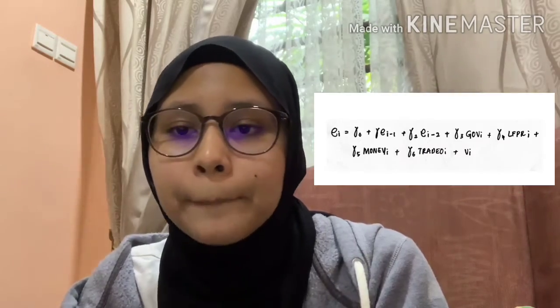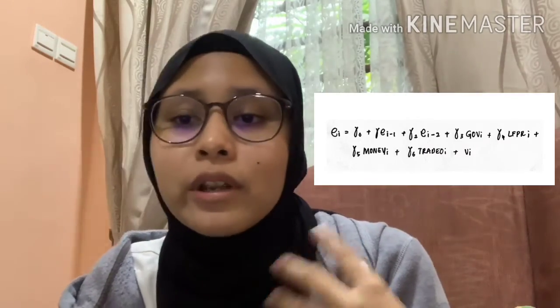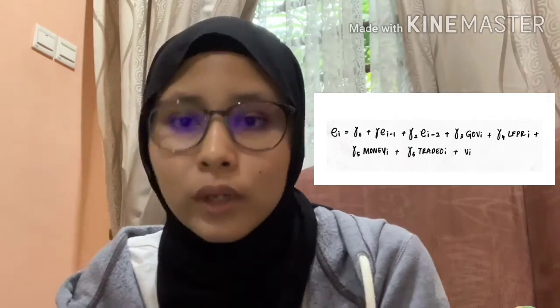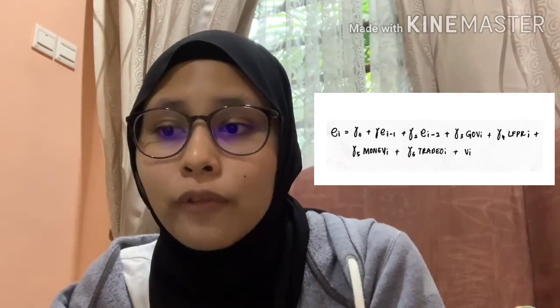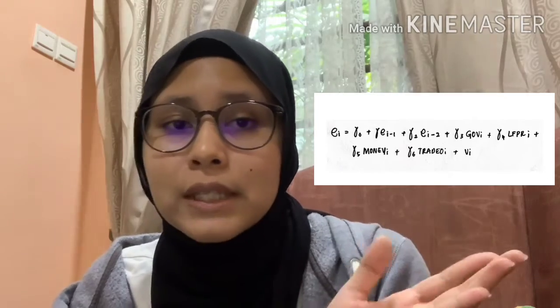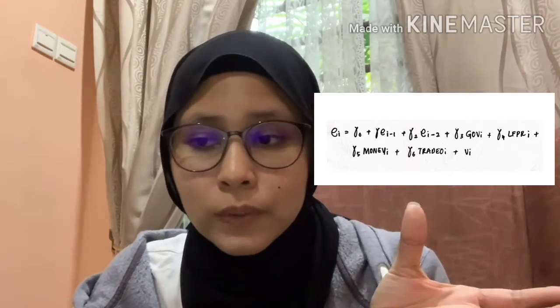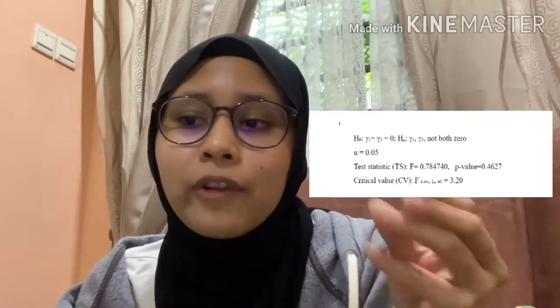Then we do the Breusch-Godfrey LM test for second order serial correlation, where we run a regression of the residual on the past values of the residual and the explanatory variables of the model with this equation, as well as run it in EViews, and then we do the F test. We find that the test statistic is less than the critical value, meaning that we accept H0, so we do not have a problem of serial correlation up to second order. So from both of these tests, we do not have a problem of serial correlation.